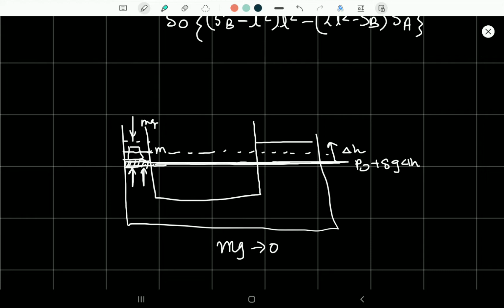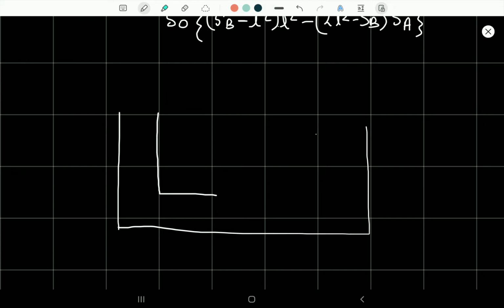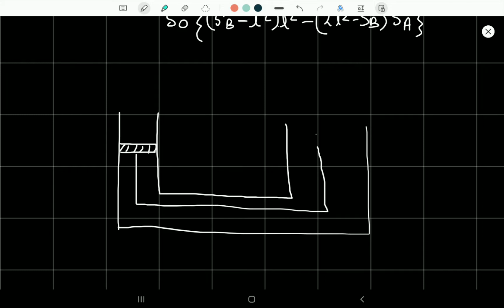Okay, so here we can say that delta H would become 0 if there is nothing that can increase the level of water always. So to maintain a constant, small height difference, we will be using a thread which is attached to a buoyant block. One minute. Suppose we have a system which is given upwards. So here this is the piston, and here it is attached to the block.